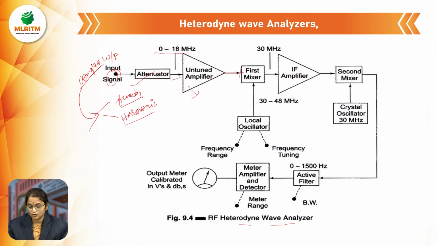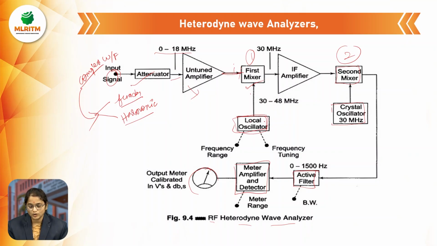At the first mixer we have the local oscillator and the IF amplifier, then the second mixer with the crystal oscillator, and after that we have the active filter, the meter amplifier, the detector, and the output meter calibrated in volts range or decibels range, right? So here we have two mixers. This is the first mixer and this is the second mixer. Whatever signal is coming from the untuned amplifier is the input to the first mixer, and we take one more input signal, that is the local oscillator.